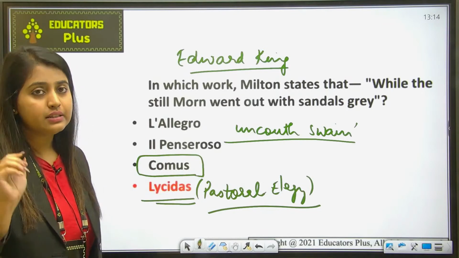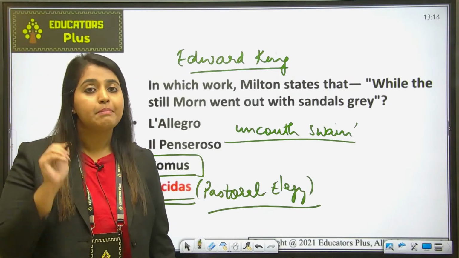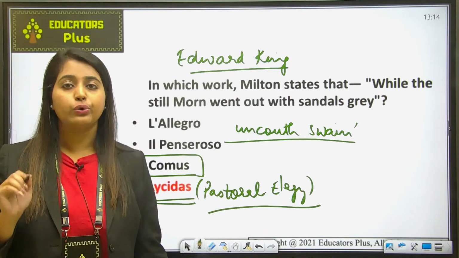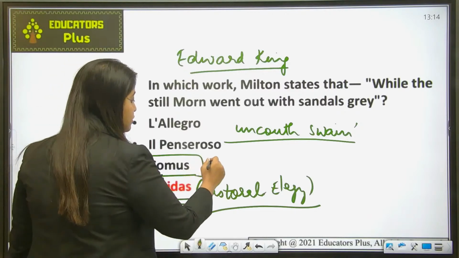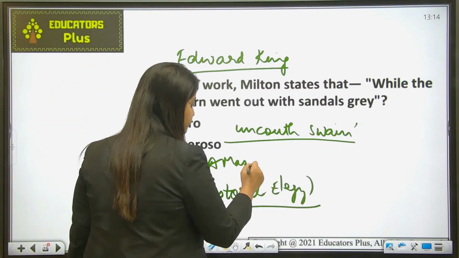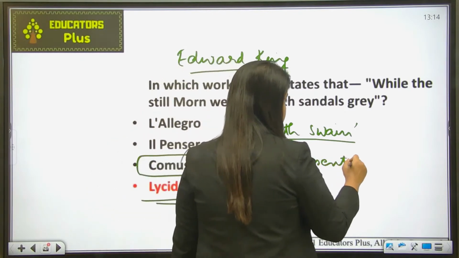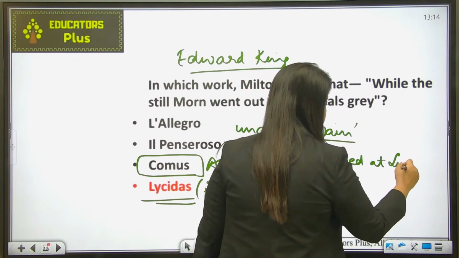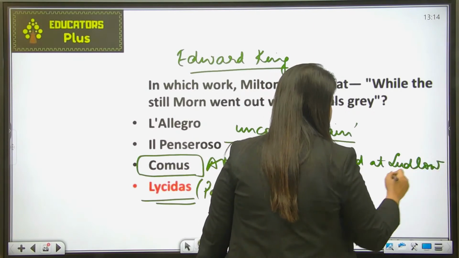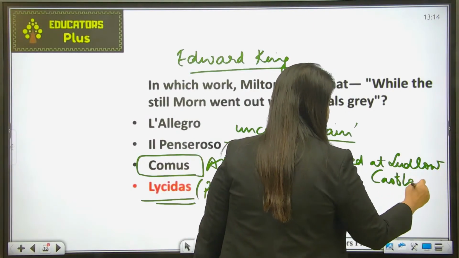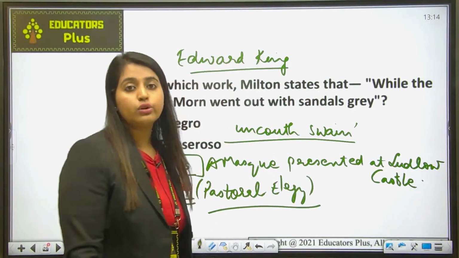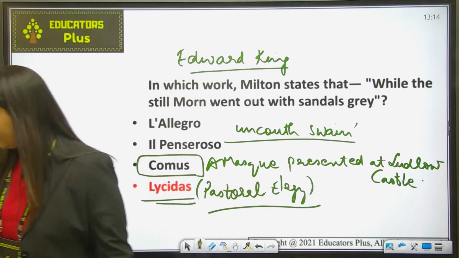Just remember that the subtitle of this work is A Masque Presented at Ludlow Castle. Fine.